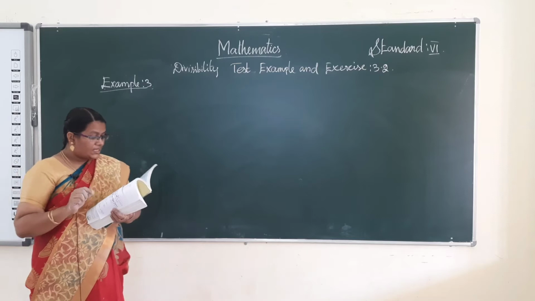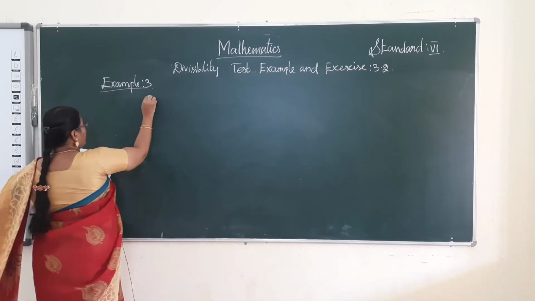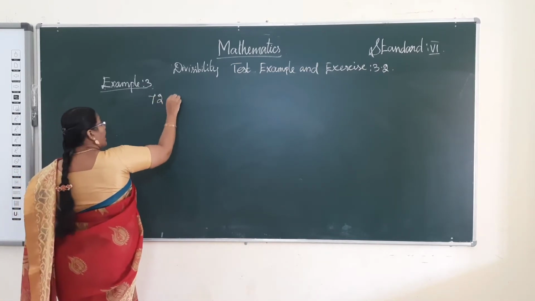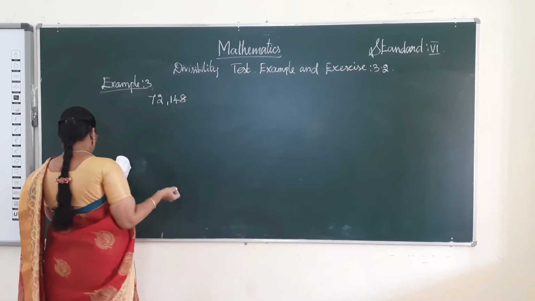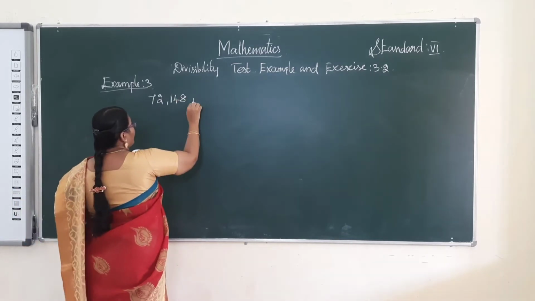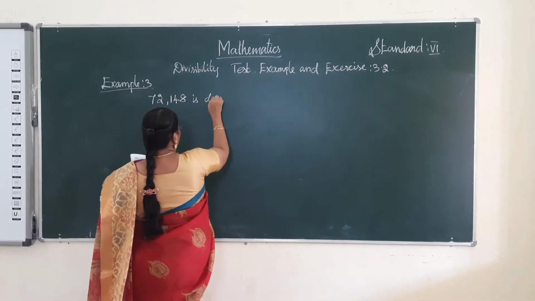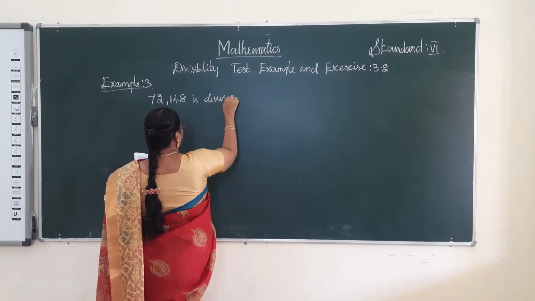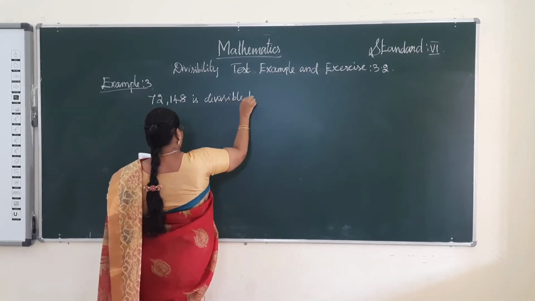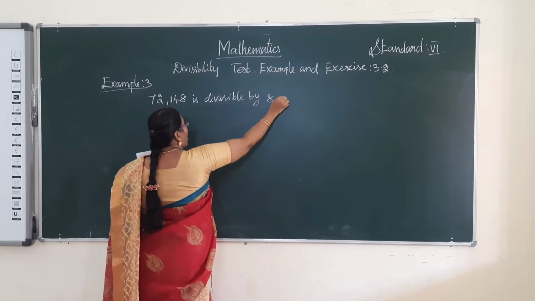Test whether 72,148 is divisible by 8 or not.